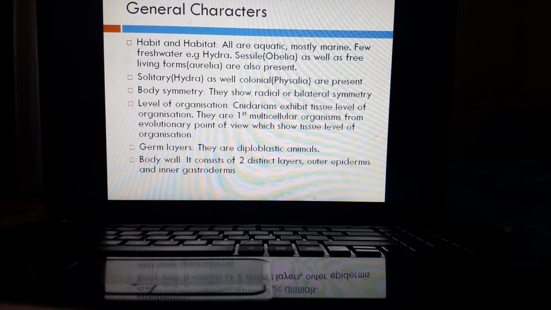In poriferans, you studied that the outer body wall layer is known as pinacoderm, whereas the inner is known as choanoderm. But in case of Cnidaria, these two layers are outer epidermis and inner gastrodermis. And in between these two layers, there is present a gelatinous material which is known as mesoglea.